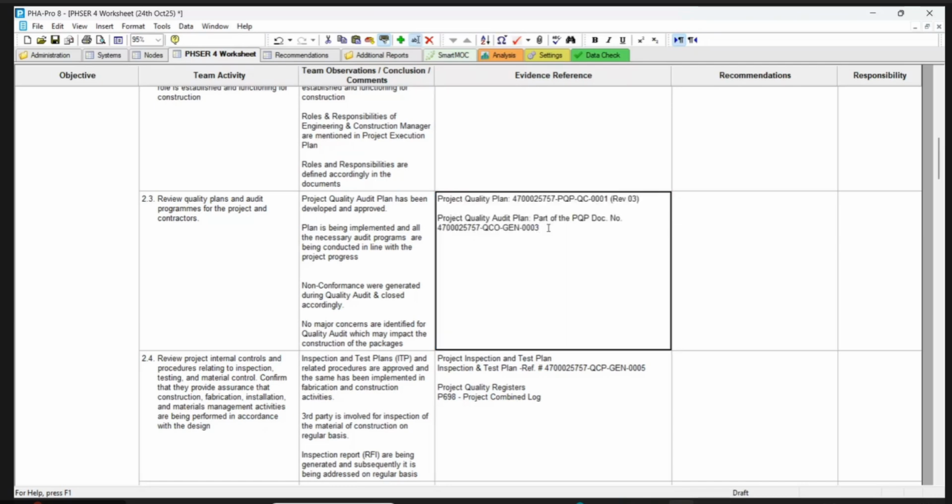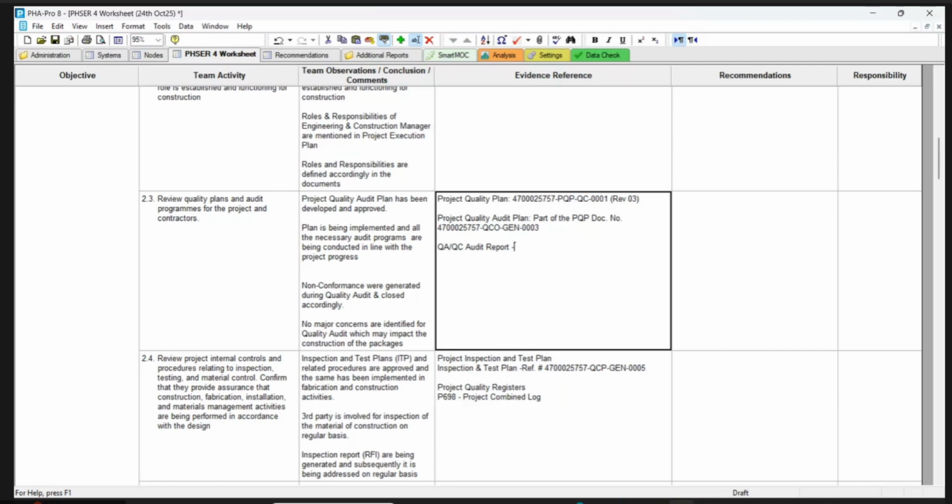It is only the plan we are seeing. Where is the audit report? Have we done any audit officially, Najmuddin? Yeah, we have done, I think, not less than 3 audits officially for different areas. So we have done some audits, right? Yeah, we have provided audit reports to them.